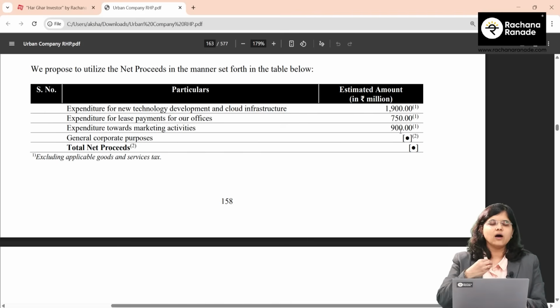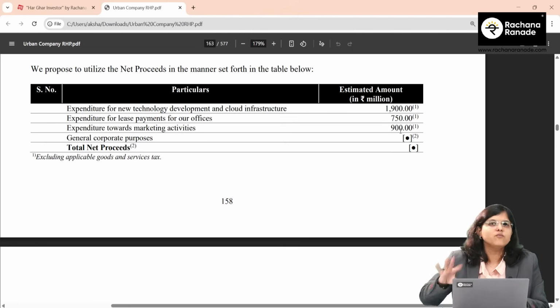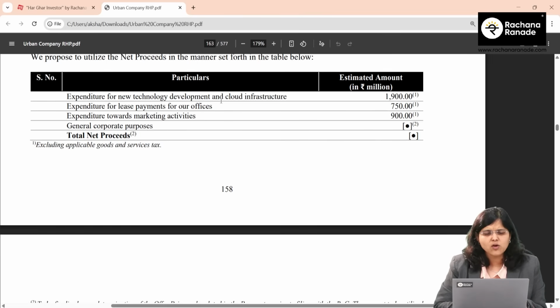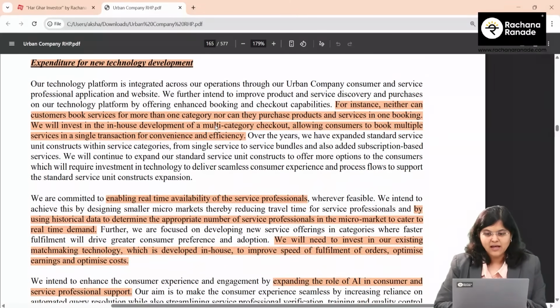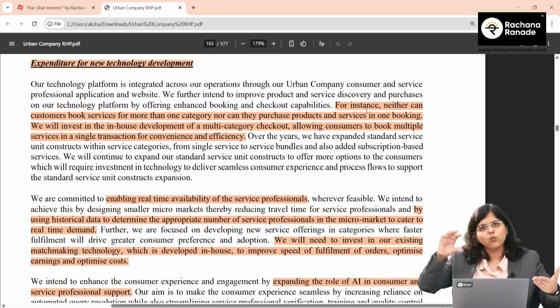See, if I have to take a decision about any company, whether I should apply or not, I would really want to check what they are going to use this money for. If I'm convinced that this is good enough and can potentially increase the revenue, then I may be a little more comfortable while applying. So let us check what they mean by new technology development and cloud infrastructure. They have given a very interesting example here. Even I have used Urban Company for different services. Once I wanted to book a plumber and also one other beauty service.